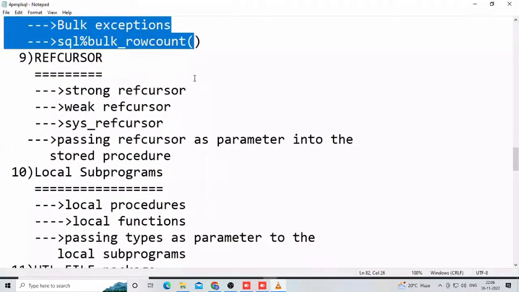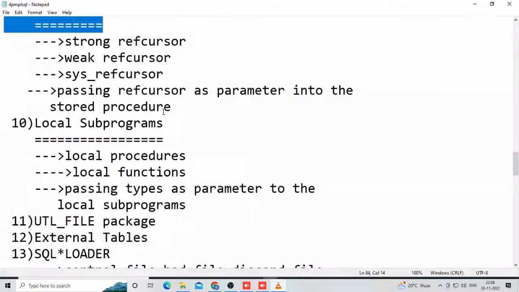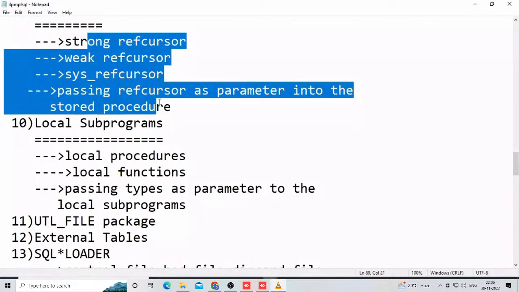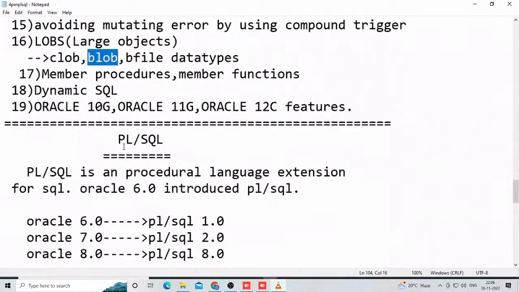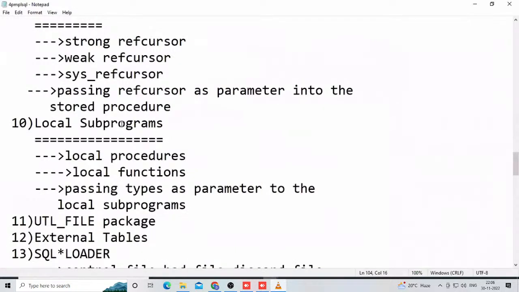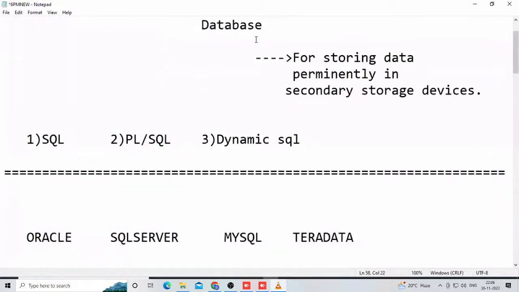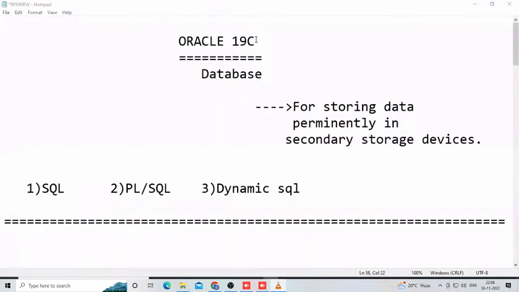Java developers also have an idea of ref cursors. When multiple records are displayed on screen, a cursor is returned through a procedure out parameter. There are also local subprograms, UTL_FILE packages, external tables, SQL Loader, and LOBs, where the images we store use the BLOB data type. We learn all of these in our course: SQL, PLSQL, dynamic SQL, and so many things. These demos are small; some concepts are roughly introduced. That is enough. But unfortunately, this is not the way you are required to learn.